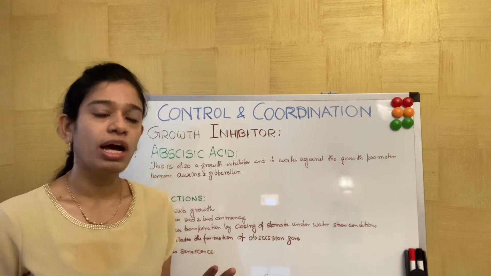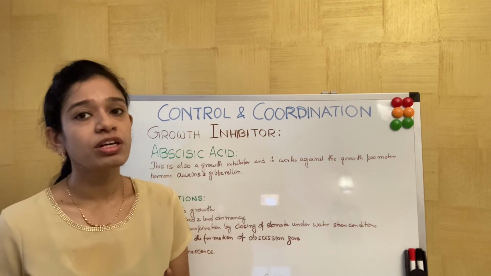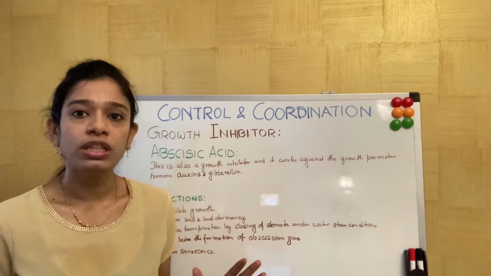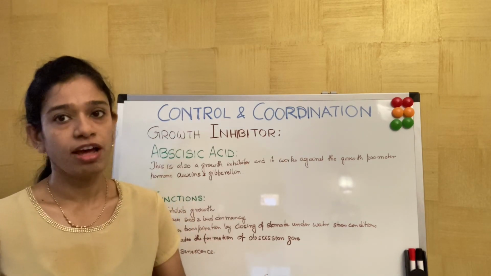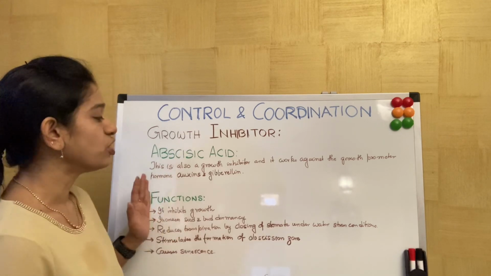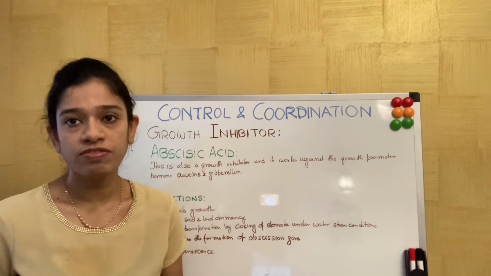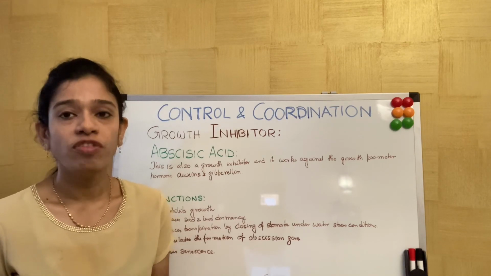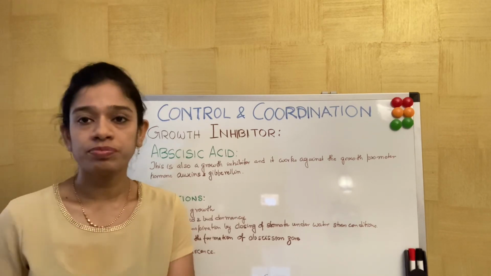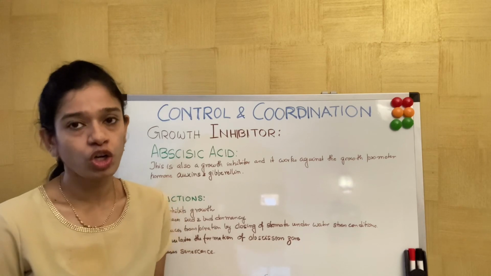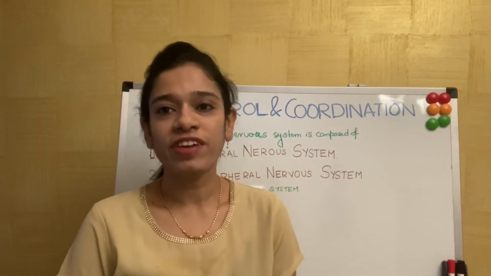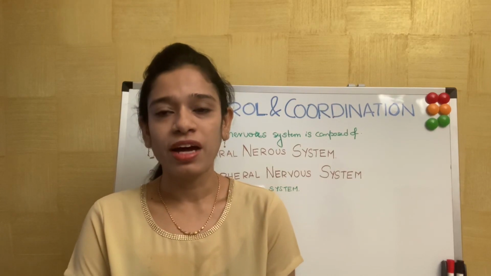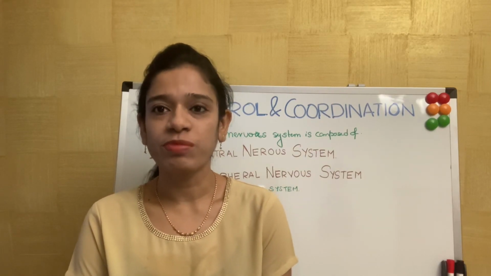This is all about the plants in the chapter control and coordination. If you learn all this, whatever I have taught, this is enough for the chapter. Even for the functions, if you don't remember all of them, remember 1 or 2 important functions of each and every hormone that I have talked of. So we have come to the end of control and coordination in plants. That first part has come to an end.